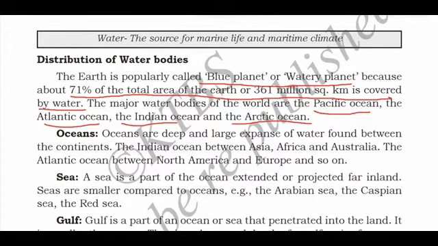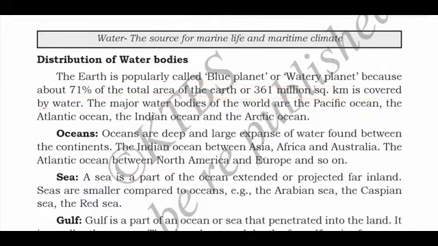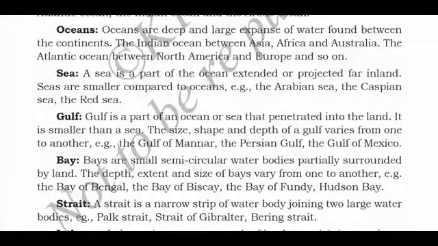Now one by one we'll read about the oceans, seas, gulf, bay and strait. First we'll read about oceans. What are oceans? Oceans are deep and large expanses of water found between the continents. If between two continents a deep structure is present in which water is present, that is called an ocean.